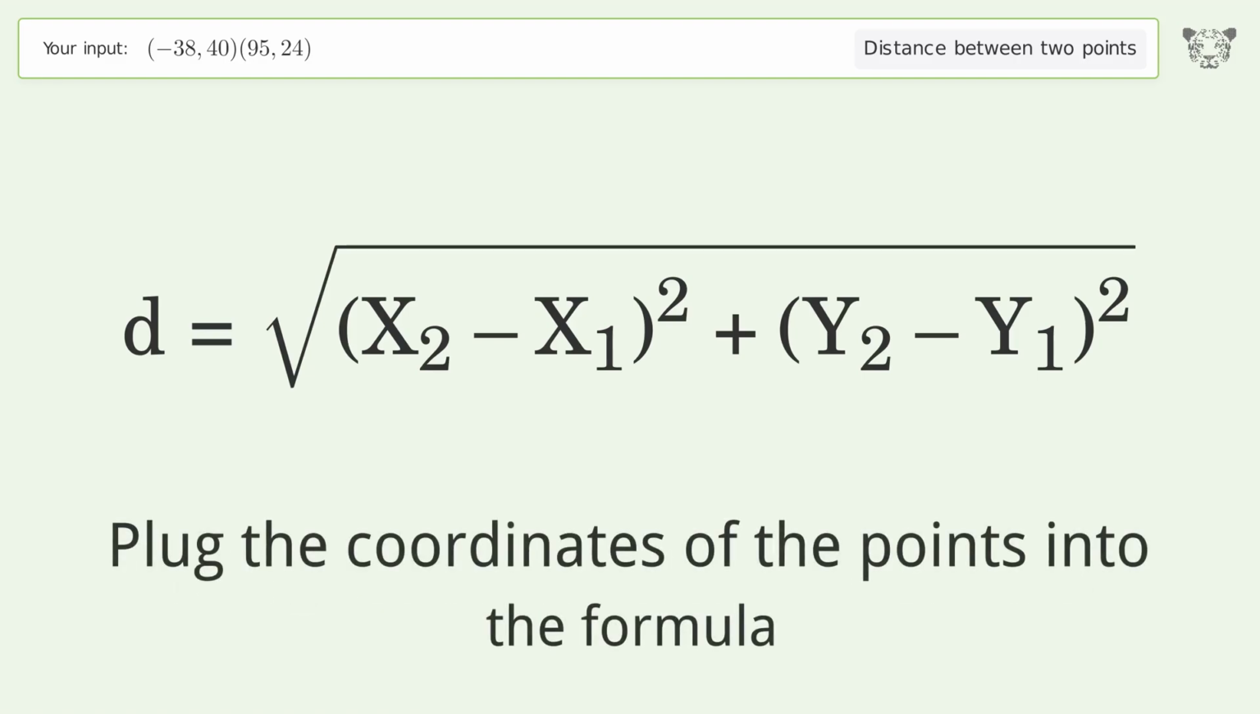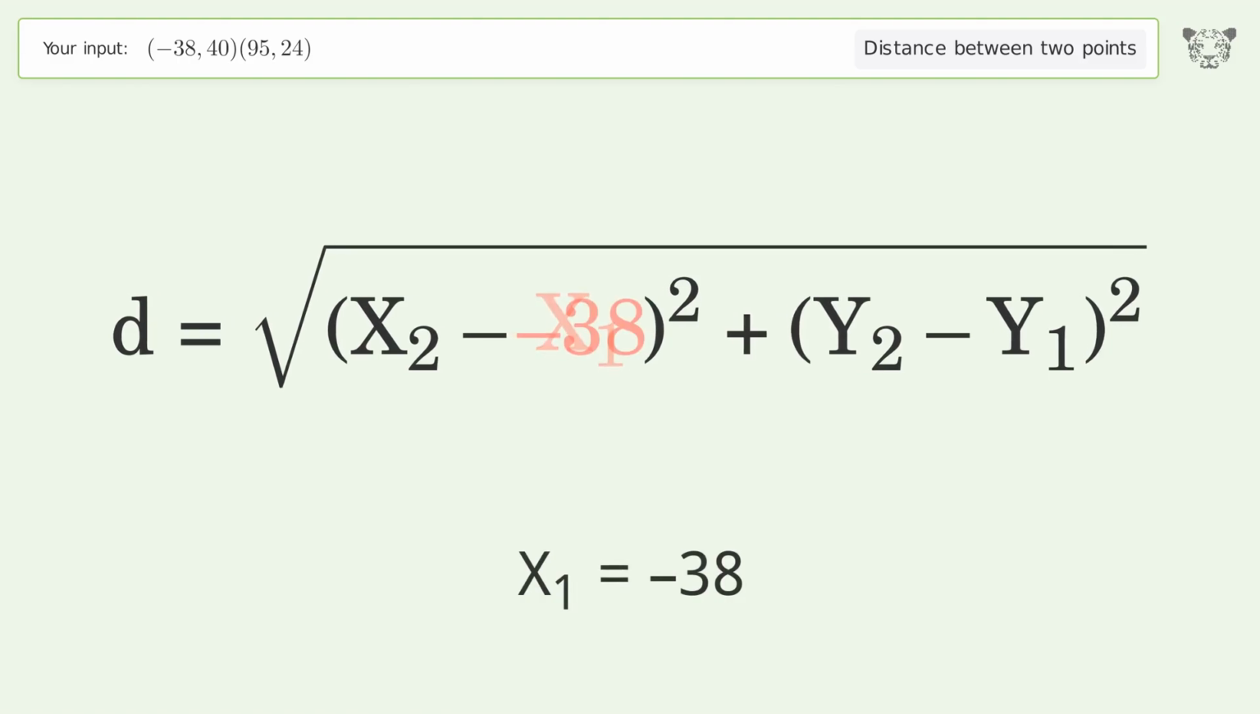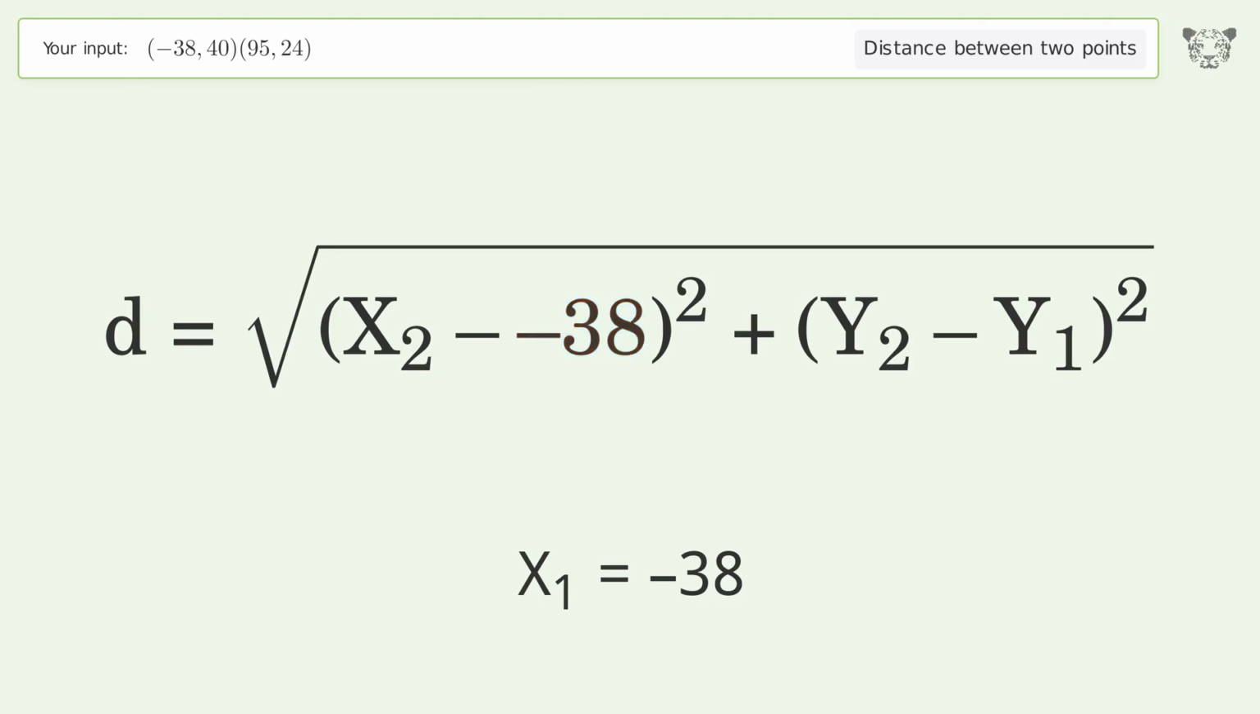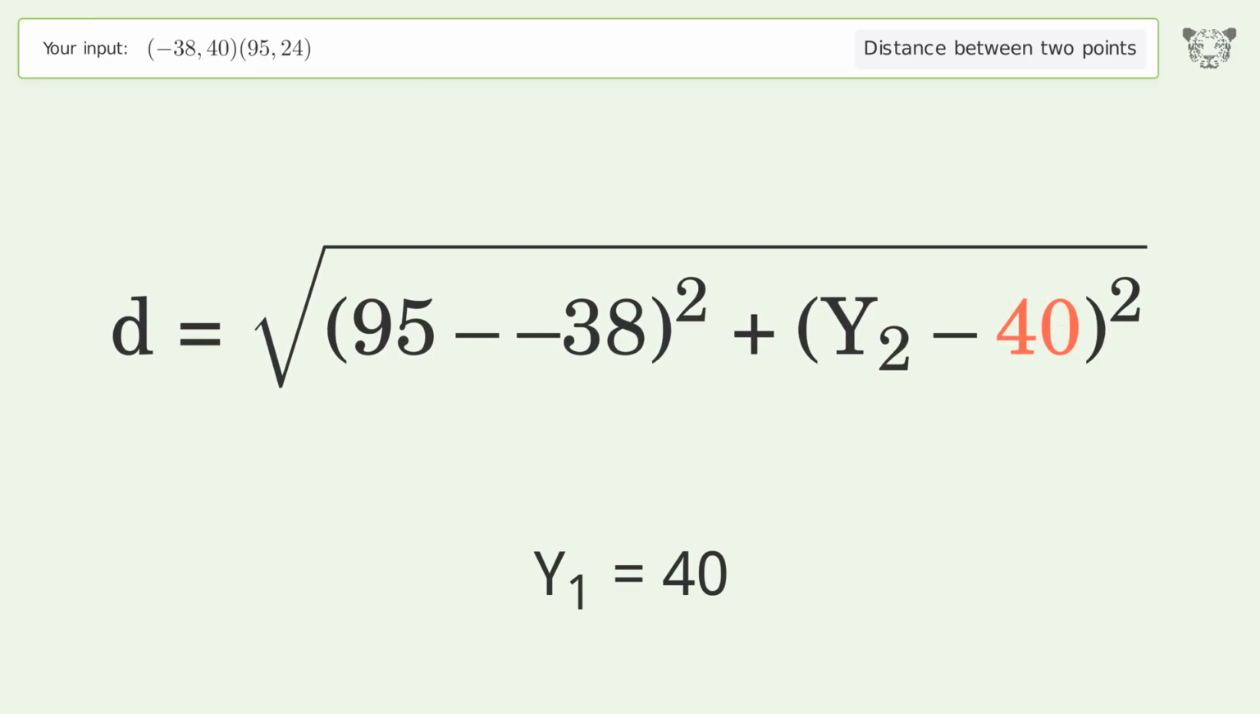Plug the coordinates of the points into the formula. x1 equals -38. x2 equals 95. y1 equals 40. y2 equals 24.